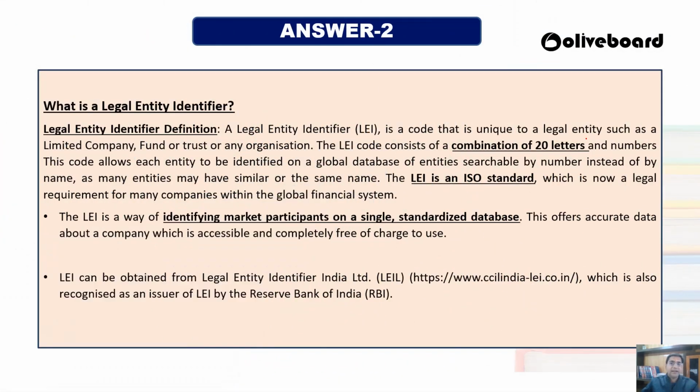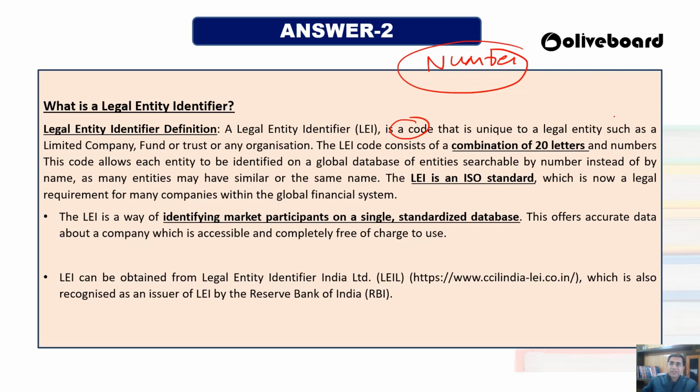So what is the legal entity identifier? It is a unique code which recognizes any limited company, fund or trust. That means जैसे कोई भी कंपनी को आप एक नंबर दे देते हो, कि इस नंबर में आपकी कंपनी का सारा इंफॉर्मेशन है, कि आपका नाम क्या है, आपकी कंपनी किस जगह पे लोकेटेड है, and all these things, like it is to identify the company.